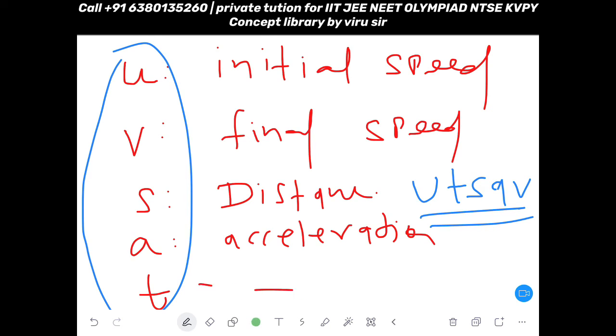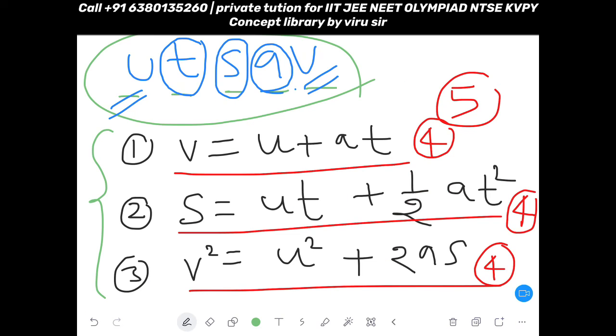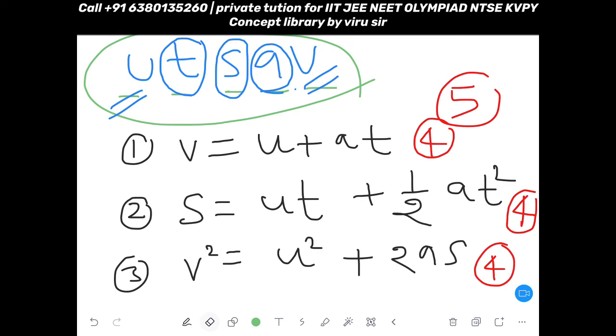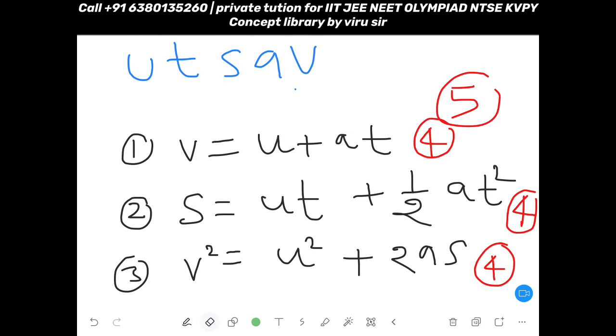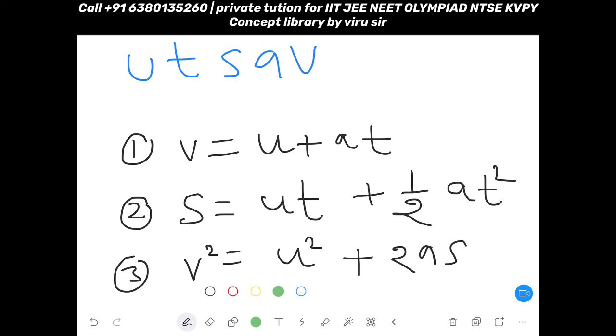So now see, total 5 variables you have in this chapter. Now these 4 variables are arranged in 3 equations. Actually, in the entire world, whenever you have a straight line motion, I mean motion happening on a straight line where direction is not being changed, you can find out the values for all that motion by using these 3 equations.